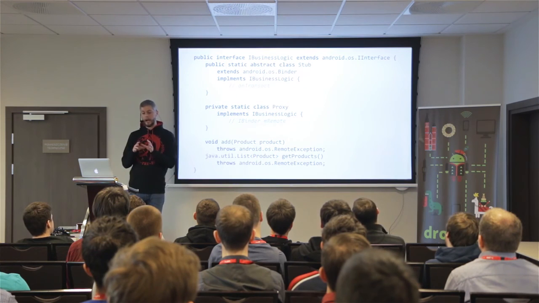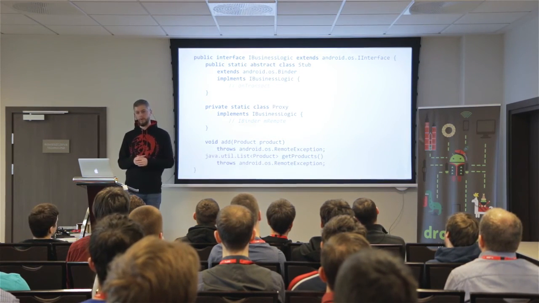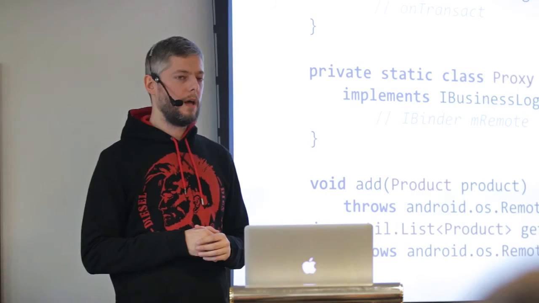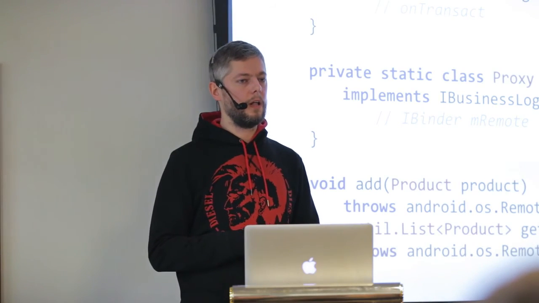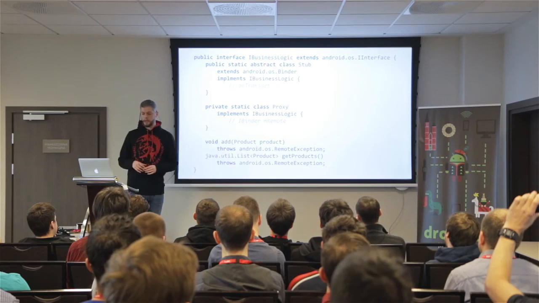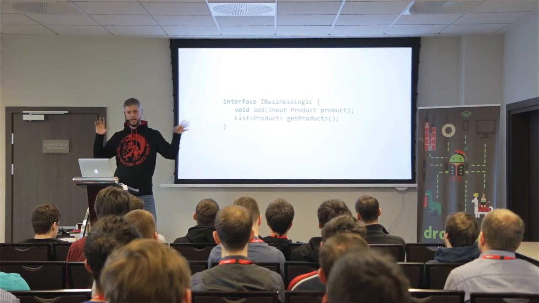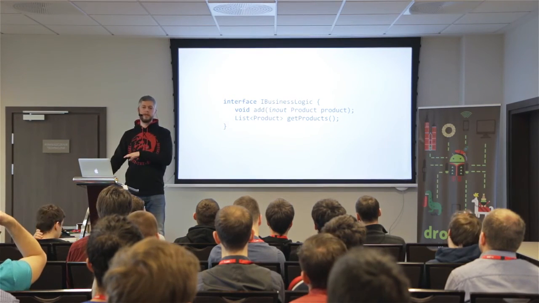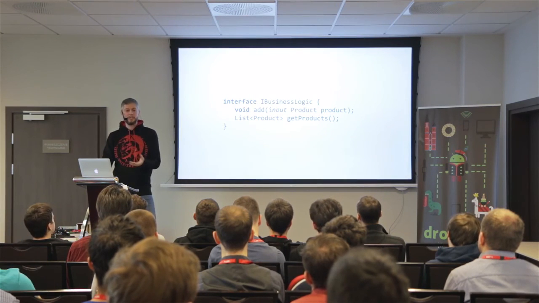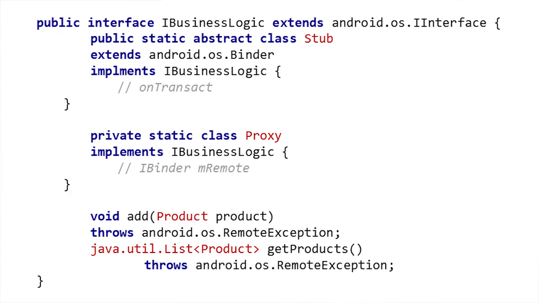And also, I think that this final example shows the whole power of binder, and also the quite nice thing on the side of Google that they provided us with this useful tool. So first of all, we want to create a random interface between two parts, like client and server. So we write this very simple interface file, almost like Java, like add method and get products. Use the AIDL command to convert that into this.